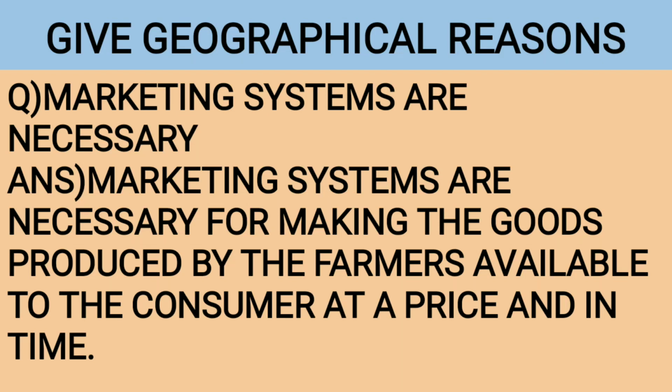Give geographical reasons. Question: marketing systems are necessary. Answer: marketing systems are necessary for making the goods produced by the farmers available to the consumer at a low price and in time.